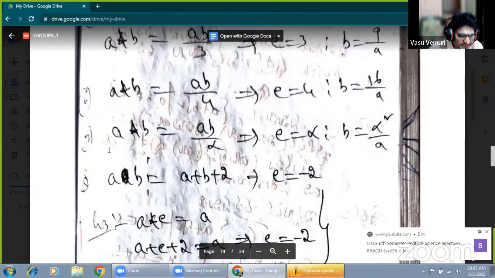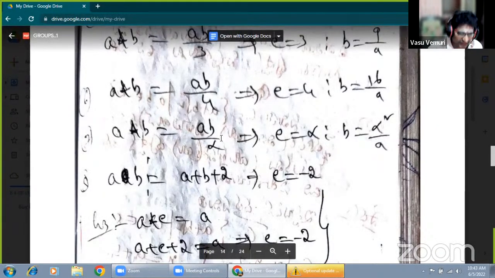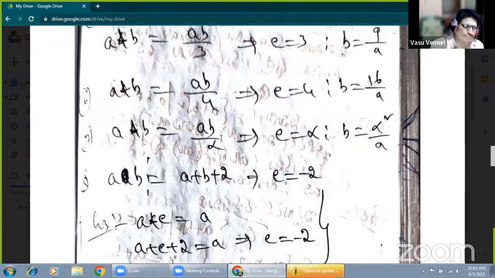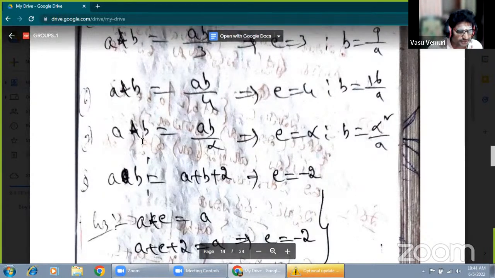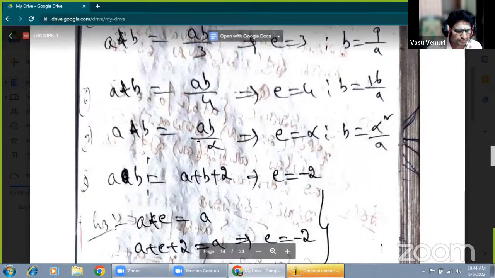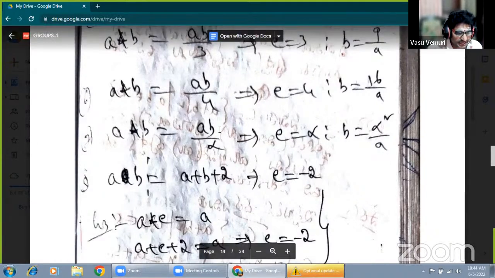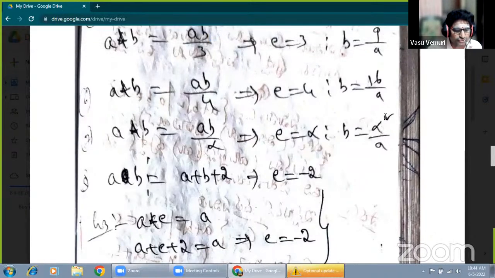Okay. In the same manner, you have to observe that this type of question appears in some competitive examinations. This is the algebraic part, and this question is also given after graduation. We will attempt some other concepts of competitive examinations. In competitive examinations, many times the question is given as: find the identity element for A star B equal to AB by alpha. Here the identity element is alpha. What is the inverse? Here B equals alpha square by A. Suppose alpha equals 2 square, meaning 4 by A. That is the verification. Here AB by 3 means the identity element is 3, and B equals 3 square, 9 by A.